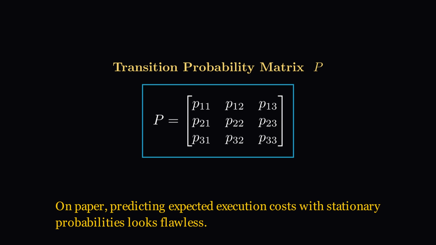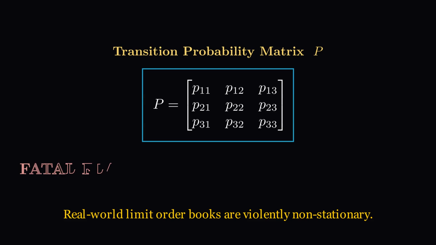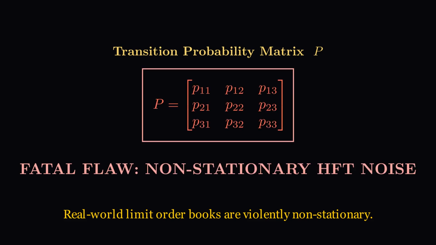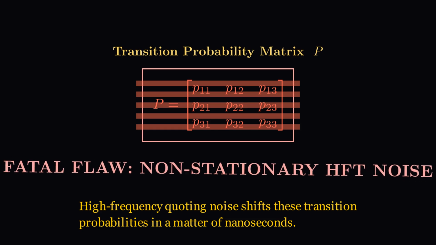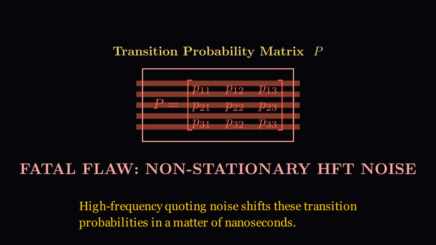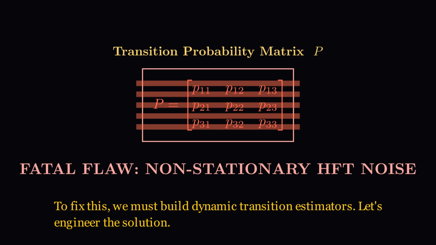On paper, predicting expected execution costs with stationary probabilities looks flawless. But here is the fatal mathematical flaw when you deploy this baseline model in live markets. Real-world limit order books are violently non-stationary. High-frequency quoting noise shifts these transition probabilities in a matter of nanoseconds. Relying on a static matrix will route your alpha straight into a toxic dark pool. To fix this, we must build dynamic transition estimators. Let's engineer the solution.